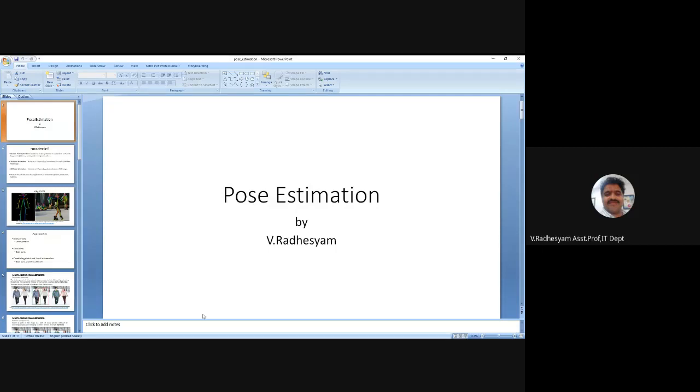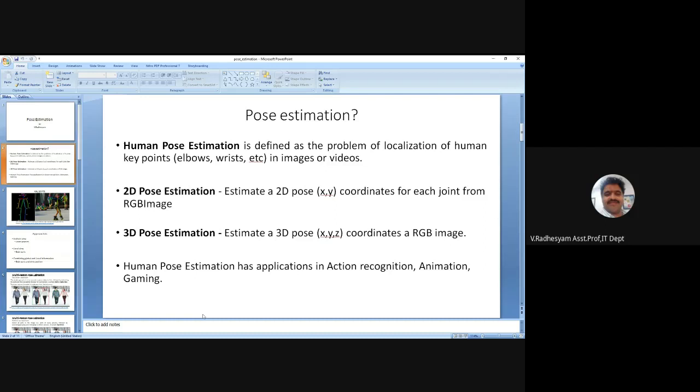The pose estimation. First of all, what is a pose and what is pose estimation? It is nothing but a problem of localization of the human key points.